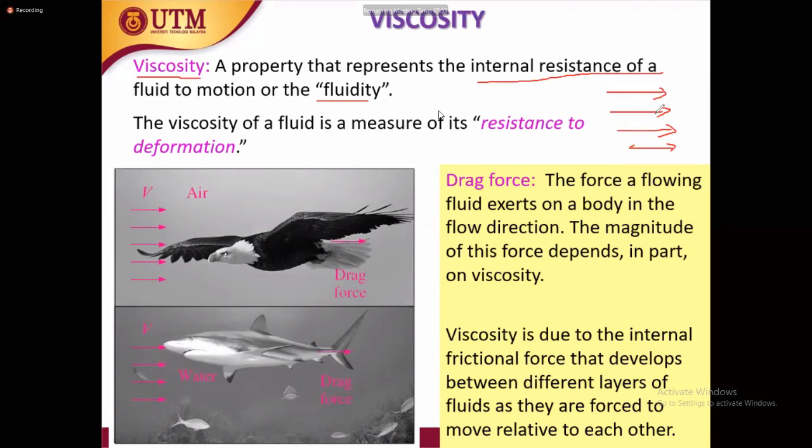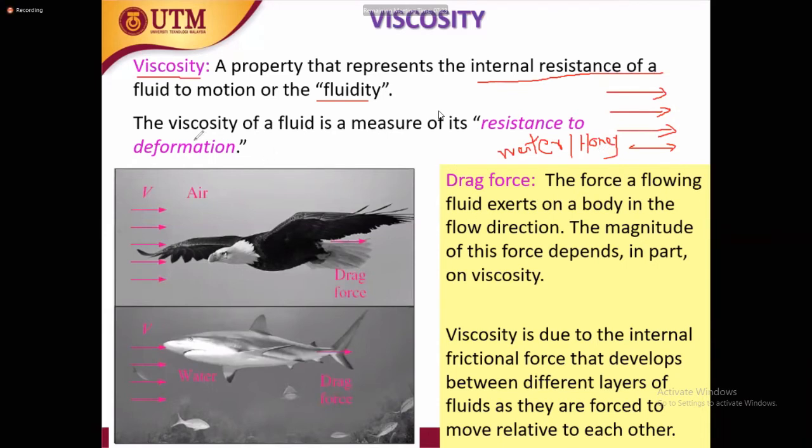If the fluid has high viscosity, it's difficult to flow. If low viscosity, it can easily move. So for example, if you have water and honey, water has the lower viscosity and honey has the higher viscosity. Because honey cannot move easily, it has higher resistance to flow. Higher resistance between the molecules and between the layers, so honey cannot move compared to water.